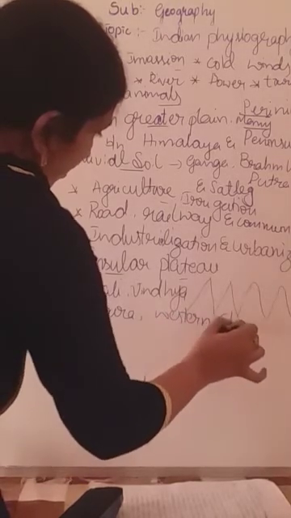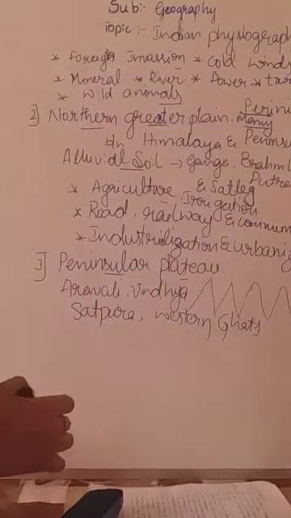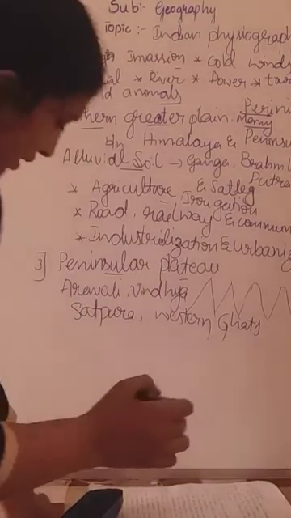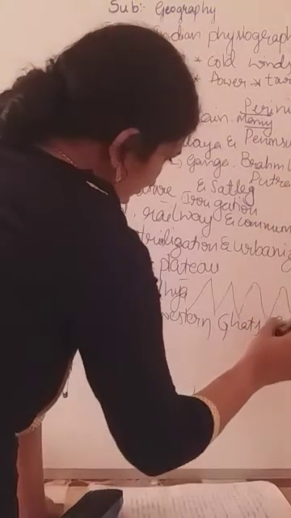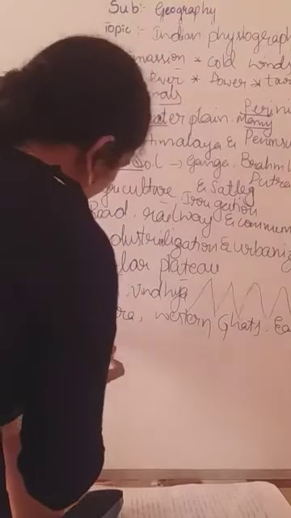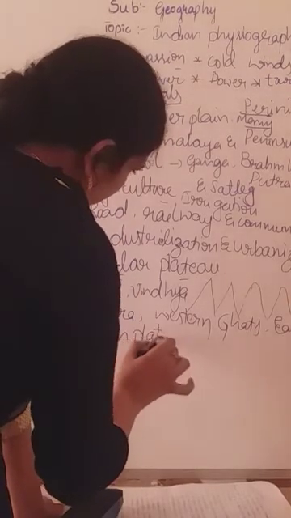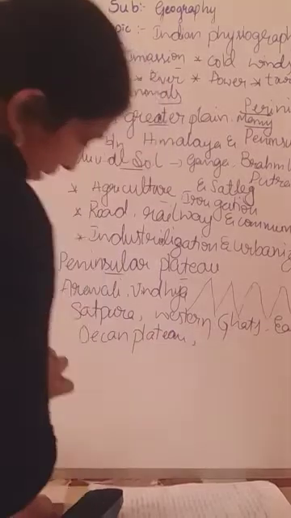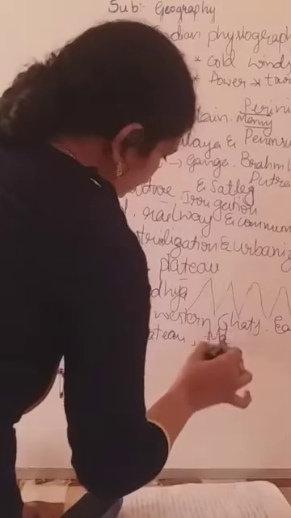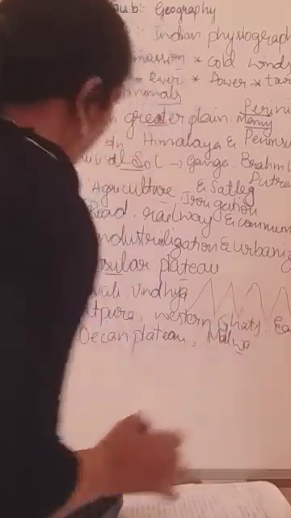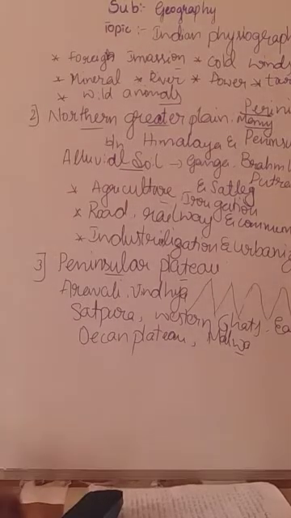Western Ghats also comes as part of the peninsular plateau, along with the Eastern Ghats, Deccan Plateau, and Malwa Plateau. So these are the main hill regions we can see in the peninsular plateau.